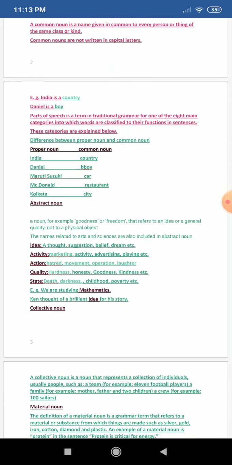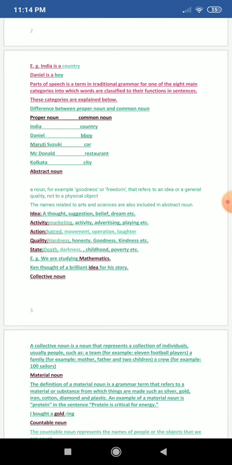So, if we want to differentiate between proper noun and common noun, we have proper noun that is India, but common noun is country. We have Daniel, which is a proper noun, but again, boy is a common noun. Maruti Suzuki is a proper noun, but car is a common noun. McDonald is a proper noun, whereas restaurant is a common noun. Kolkata is a proper noun, but city is a common noun.